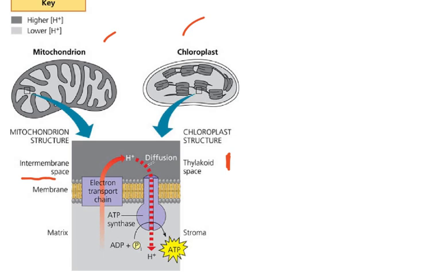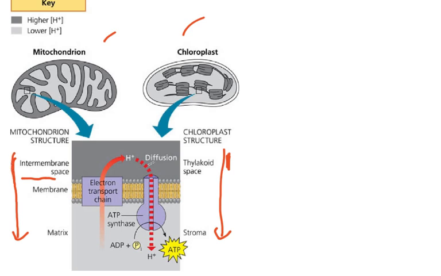And then, of course, what we have to understand is that the hydrogen ions will move from the thylakoid space into the stroma. So, thylakoid space into the stroma. While here, they will move from the intermembrane space to the matrix. So, there's a very big difference between the chloroplast and the mitochondria.